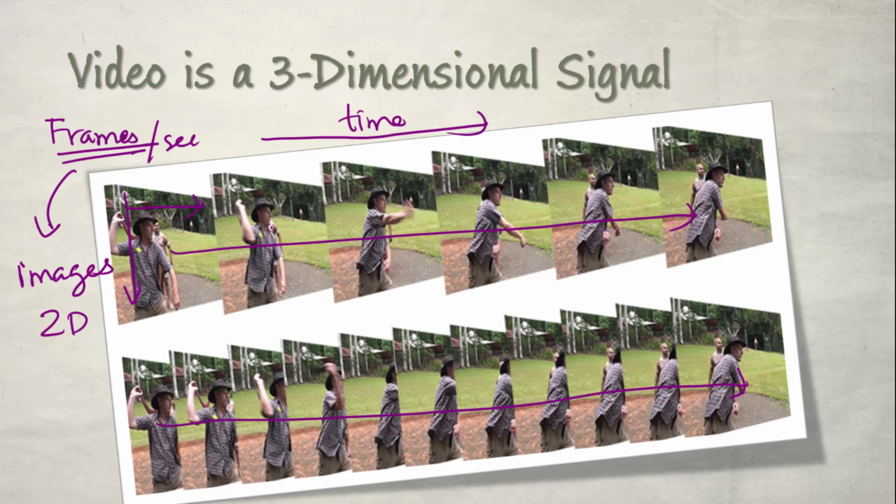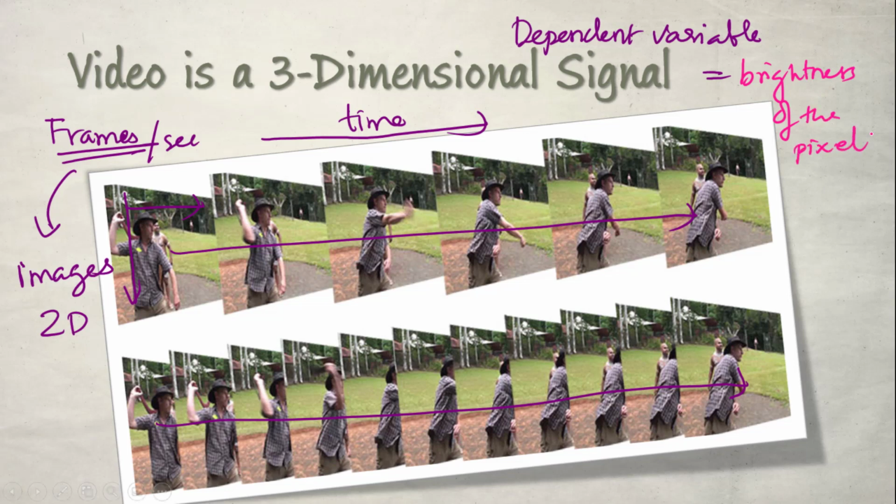So we can say that in the case of a video, the dependent variable is the brightness or intensity of the pixel, right? This brightness of the pixel is varying with respect to time and with respect to position, or space. So video can be considered as a three-dimensional signal.